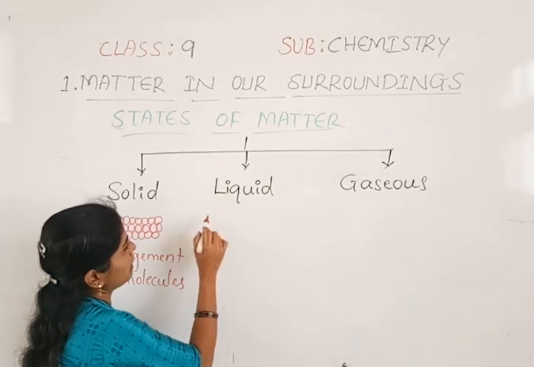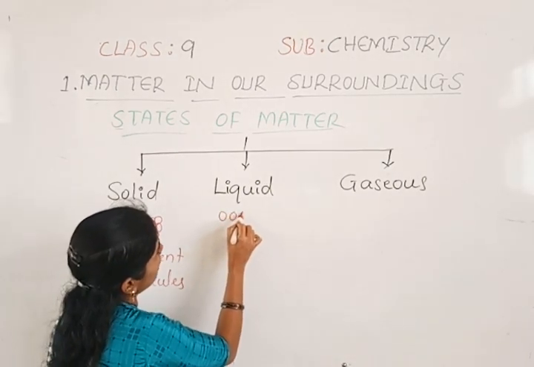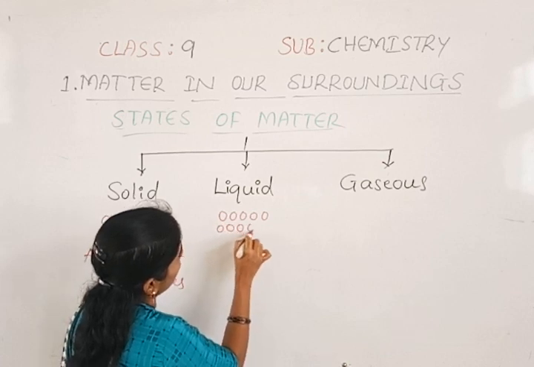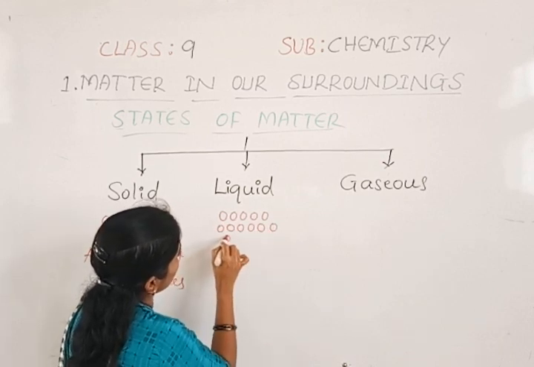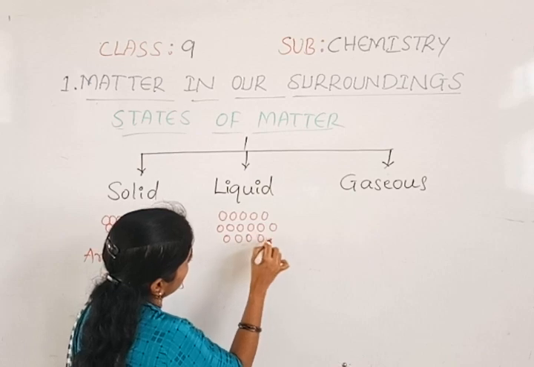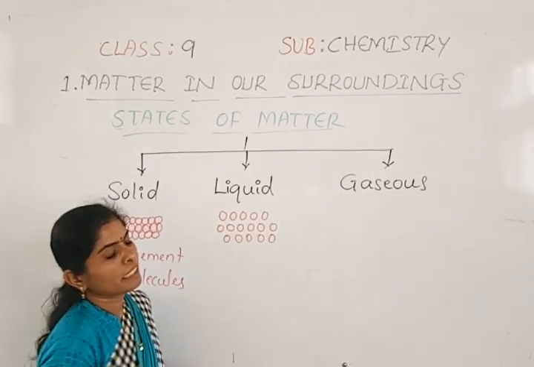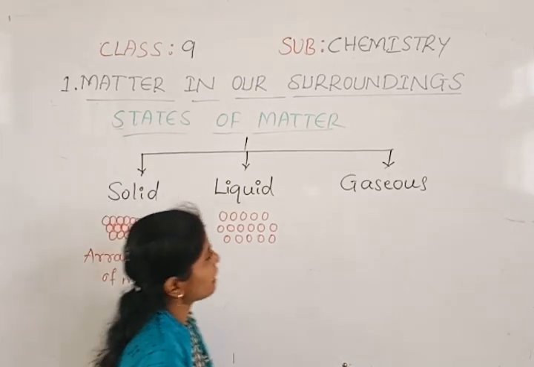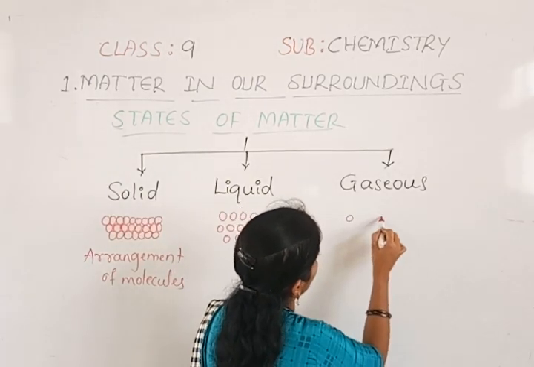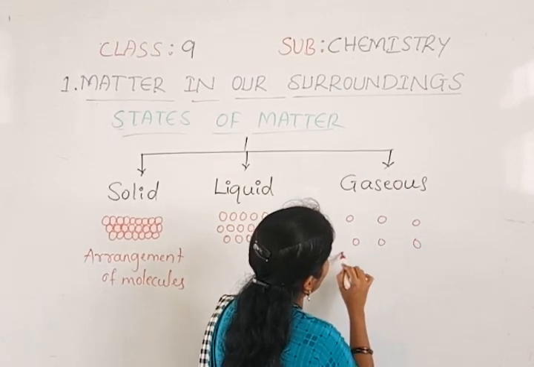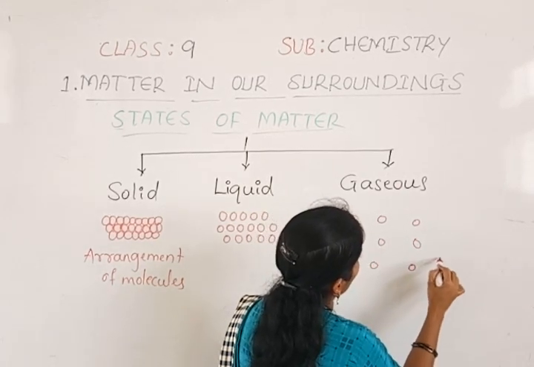And if we come to the liquid, here there is some space between the molecules. It has some space inside so that the water can flow. And if we take the gases, there the molecules are moving freely.